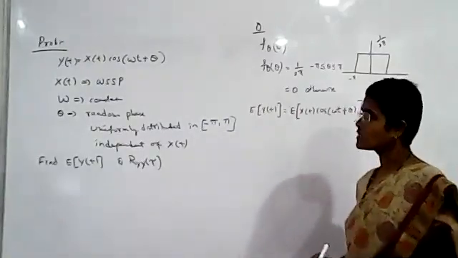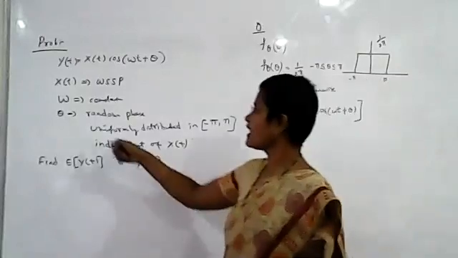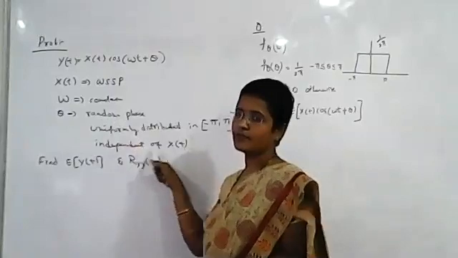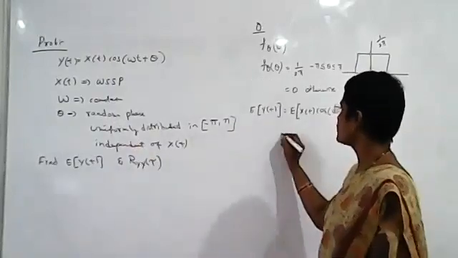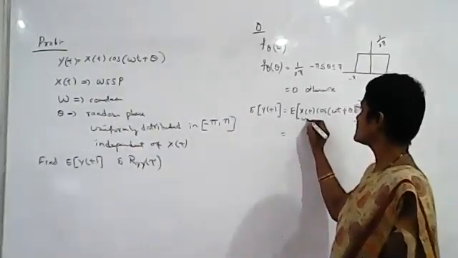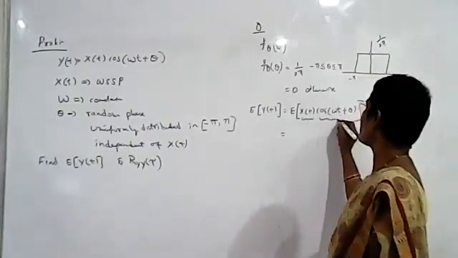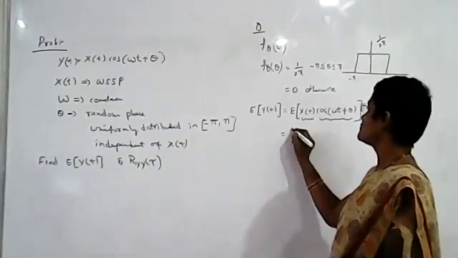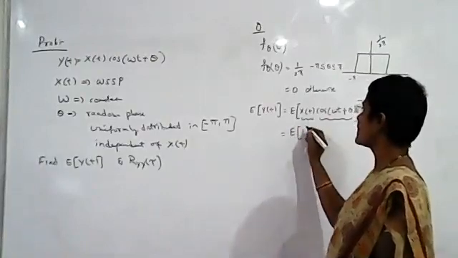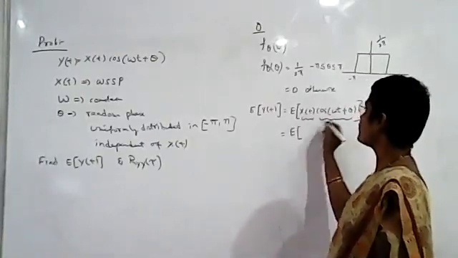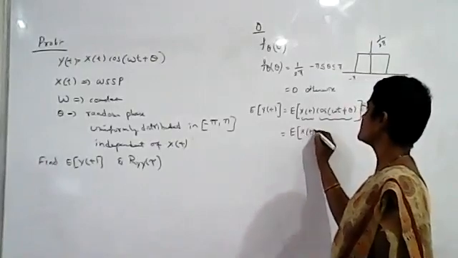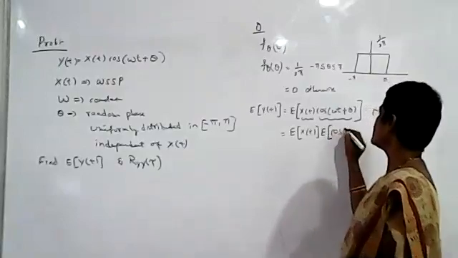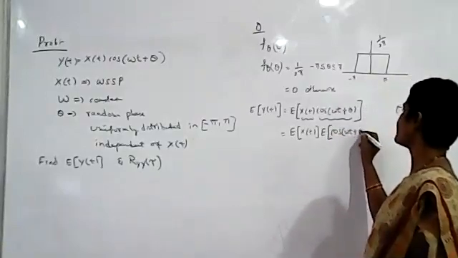It is given that theta is independent of x of t, which means x of t and cos(omega t plus theta) are independent. If these two are independent, the expected value of the product is the product of the expected values of the first and second random variables.